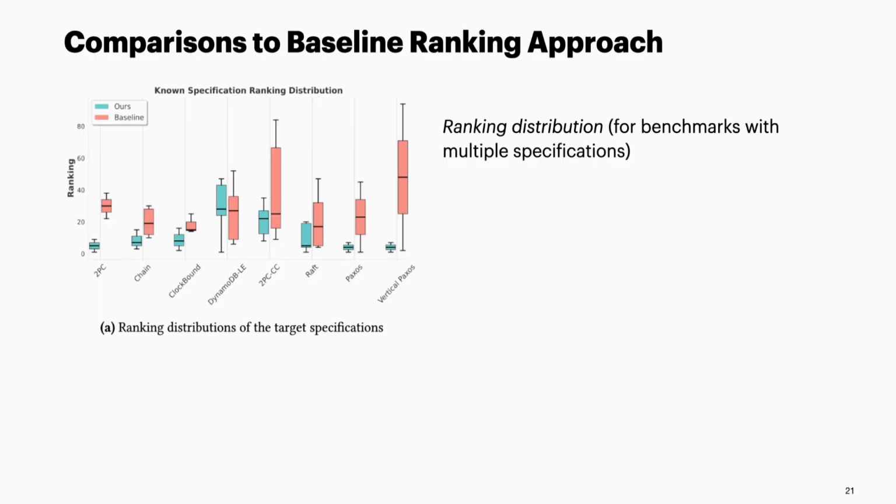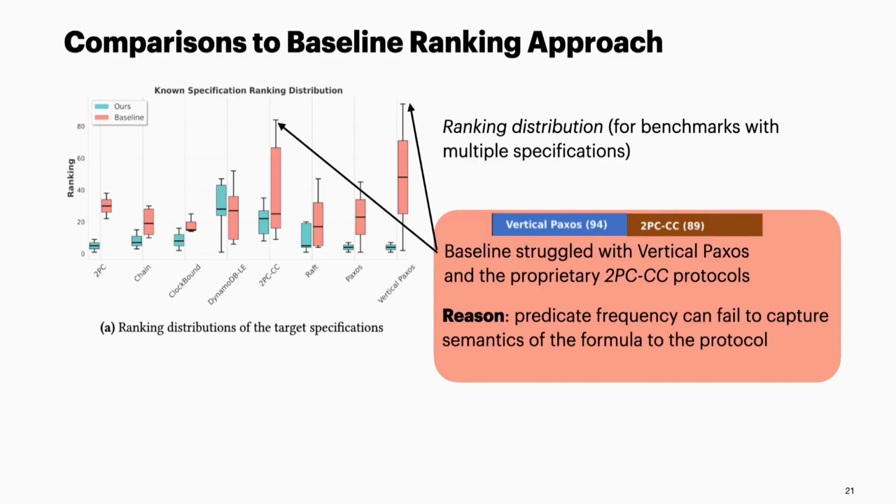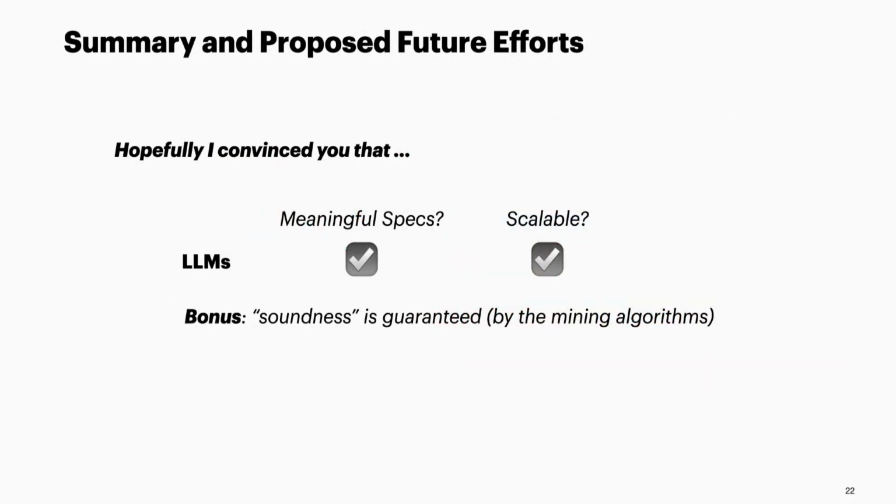Therefore, we plotted the distribution of the goal specifications under their rankings for each approach. And we discovered that the baseline struggled with the two benchmarks that have the most and second most input specifications. This indicates that the predicate frequency heuristic can get inaccurate when the input set gets noisier. So in summary, hopefully I convinced you that with proper user guidance and domain knowledge of what the quality of a specification means, LLMs can identify meaningful specifications and can potentially scale to large-scale, industrial applications with very low cost.